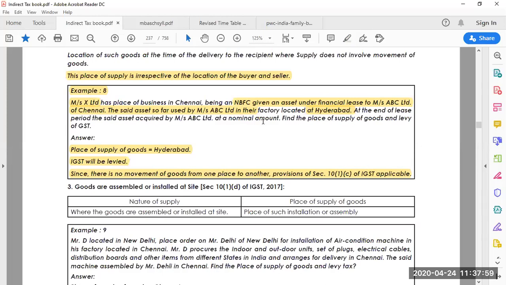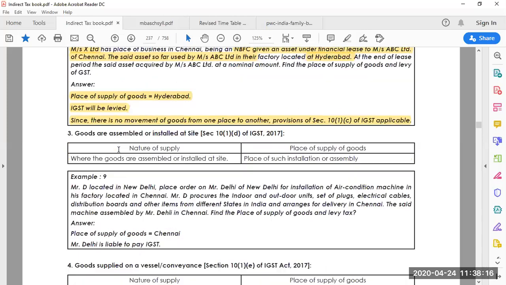You have to understand that in the place of supply, if they ask you, please be clear where Messrs X Limited is, where the supplier is, where the buyer is, the address, and please look at where the asset has been placed and where it has been delivered or sold. And accordingly, you need to find out.